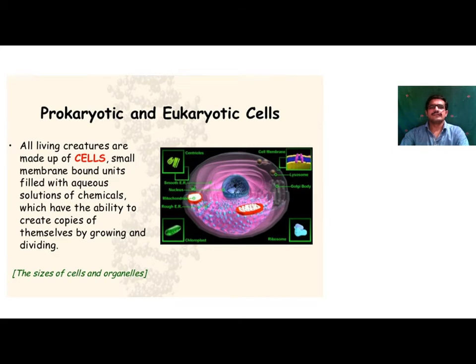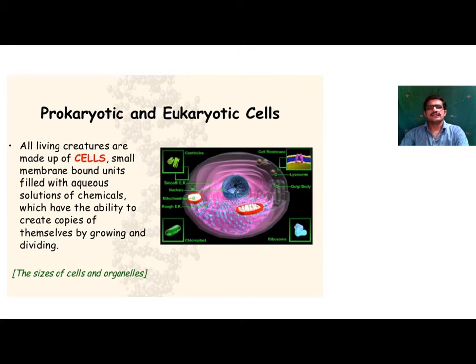That's why it is known as the structural and functional unit of life. All living creatures are made up of cells, small membrane bound units filled with an aqueous solution of chemicals which have the ability to create copies of themselves by growing and dividing. It is called a cell.